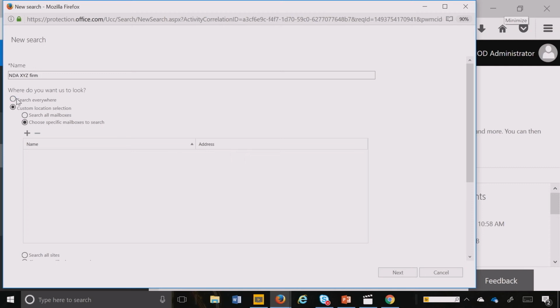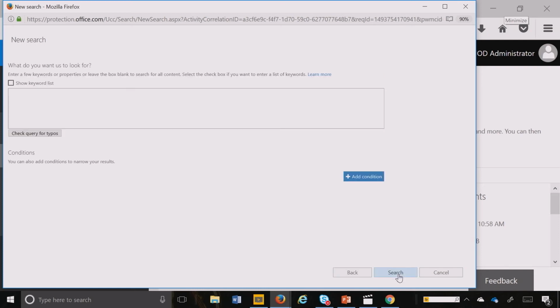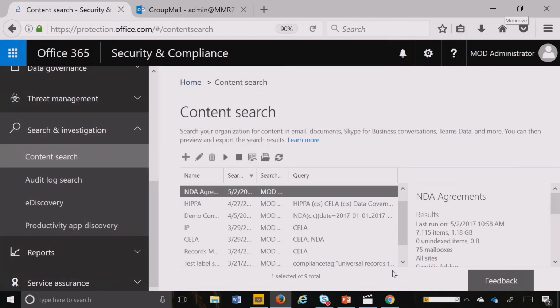And then I'm going to say search everywhere across Office 365. And I'm going to hit next. And then I'm going to go ahead and hit search. And this will actually search and come back with the results of how many NDA contracts it found here. So this way you know, before you actually apply a retention action, how many NDA contracts actually exist in either that SharePoint site or in OneDrive or across the entire service.